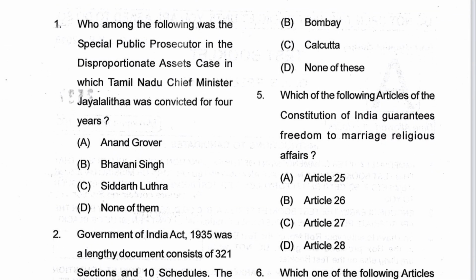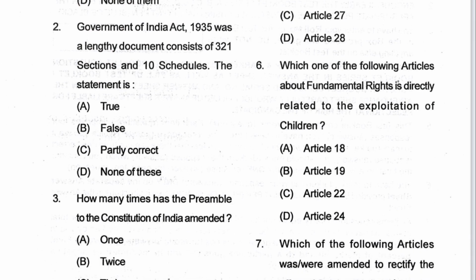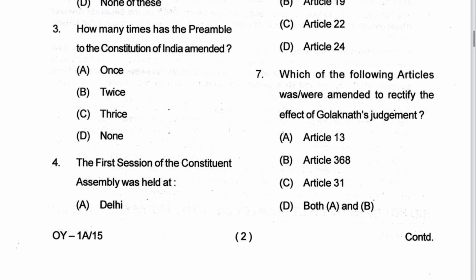So question number 1 is, who among the following was the special PP in disproportionate asset case in which Tamil Nadu Chief Minister Jayalalitha was convicted for 4 years? It was Bhavani Singh. B is the answer. Next, 2. Government of India Act 1935 was a lengthy document consist of 321 section and 10 schedules. The statement is true. A is the answer. Next is 3. How many times the preamble of the Constitution of India amended? Once only, by 42nd Amendment.